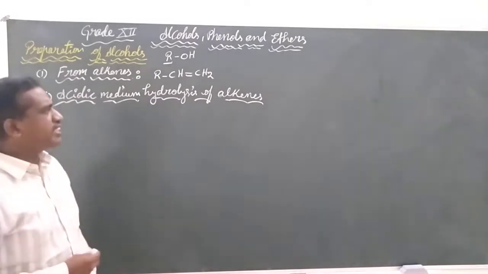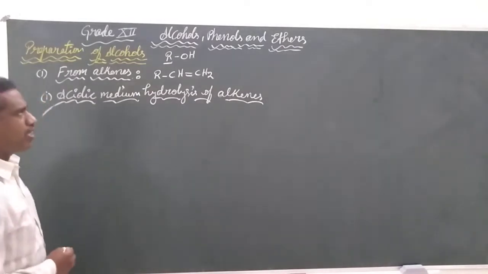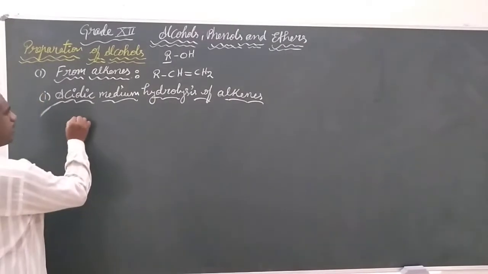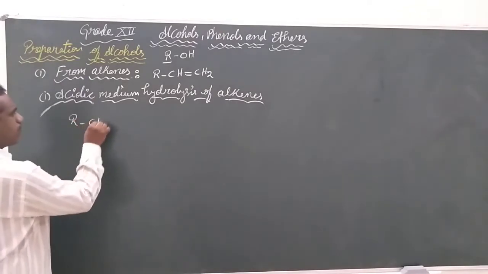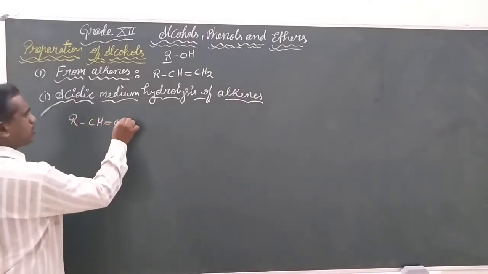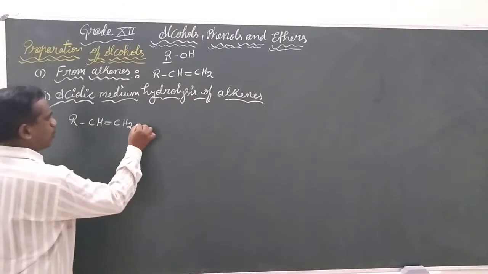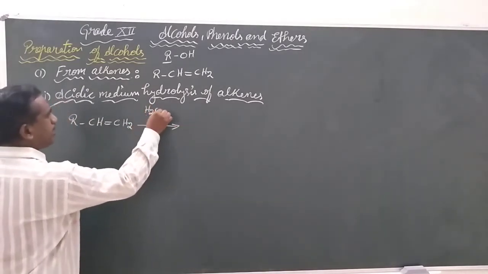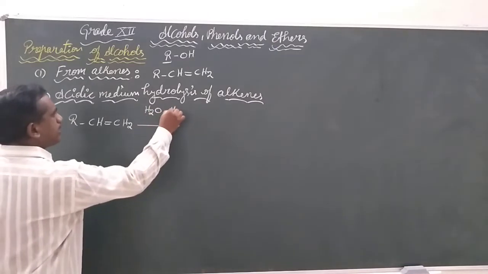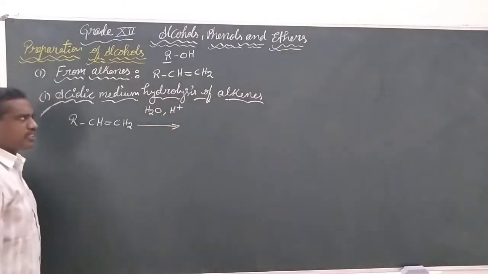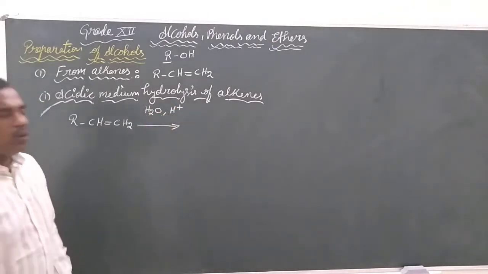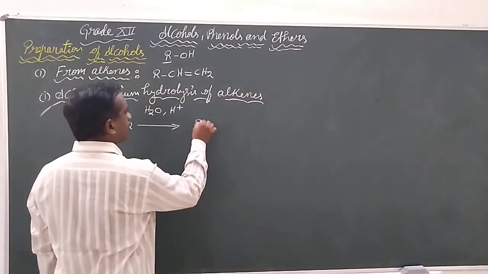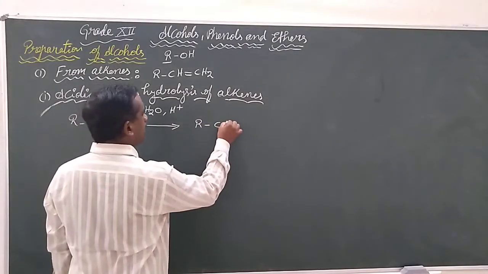For this, the general equation is: any alkene, CH double bond CH2, we are going to react initially in the acidic medium hydrolysis. That is going to give our alcohol.